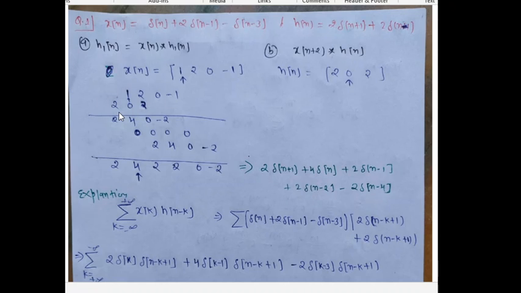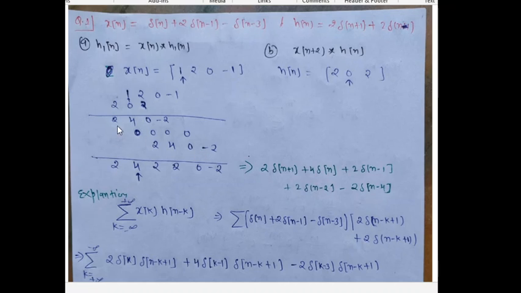So we will do the multiplication: 2 times the sequence gives 2, 4, 0, minus 2. For the next row we shift and add a 0. Next we multiply again with 2 and get 2, 4, 0, minus 2.